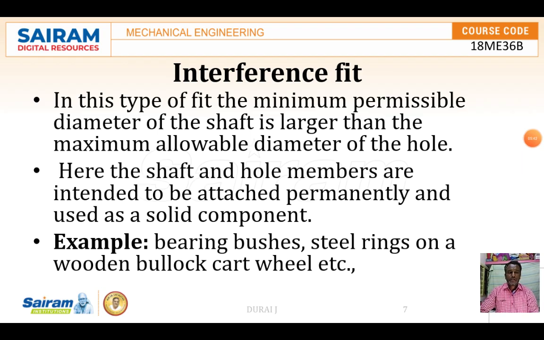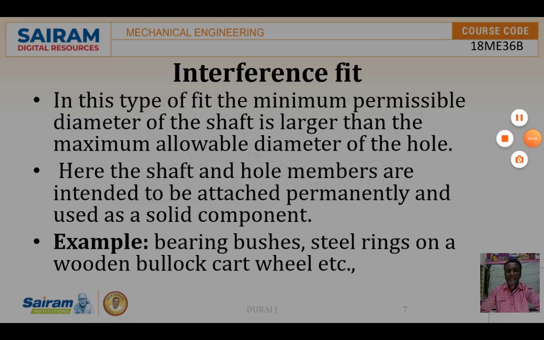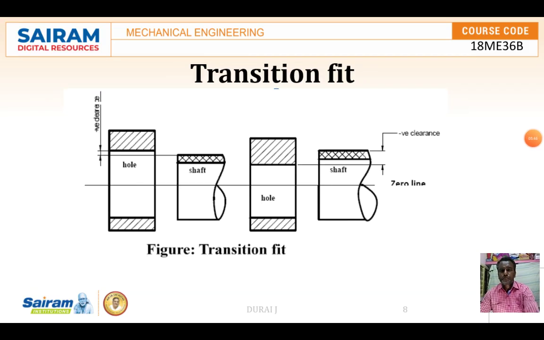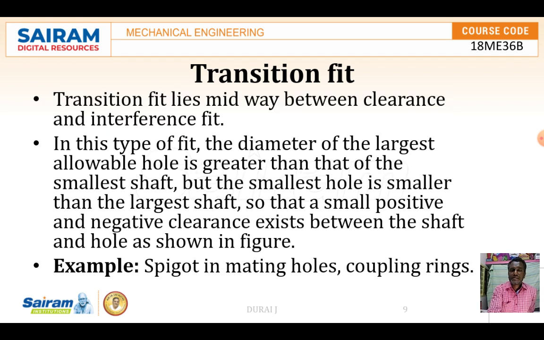Then comes the next one, transition fit. Either the shaft size is more than the hole size or less than the hole size, and that is called transition fit. The transition fit lies midway between the clearance and the interference fit.